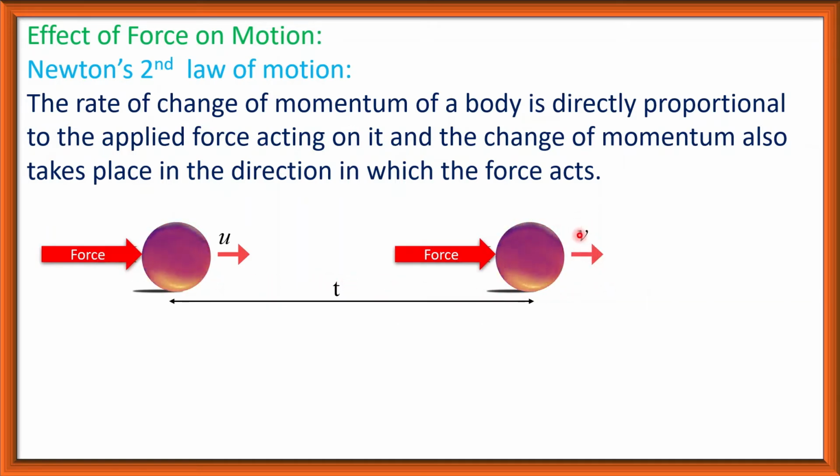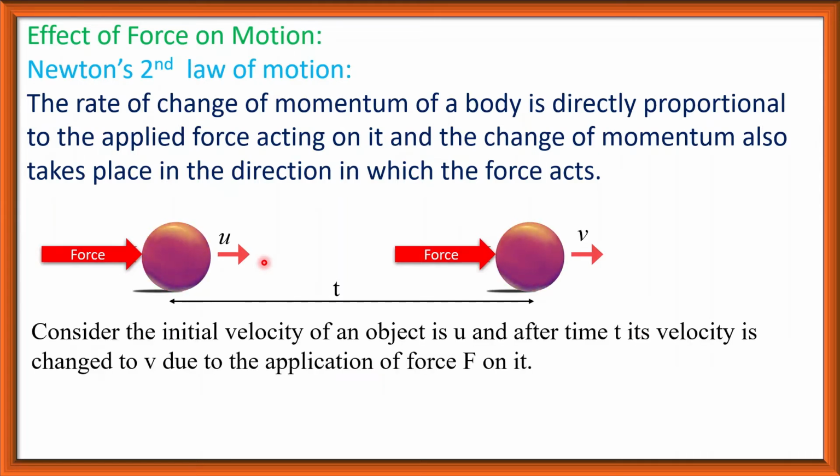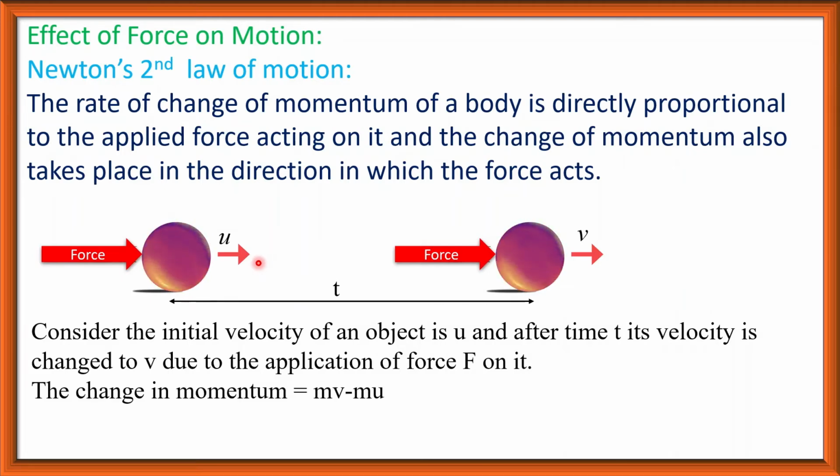So v is the final velocity after time t and u is the initial velocity. Consider the mass of the object is m. Therefore, the change in momentum is mv minus mu, because mu is the initial momentum and mv is the final momentum.